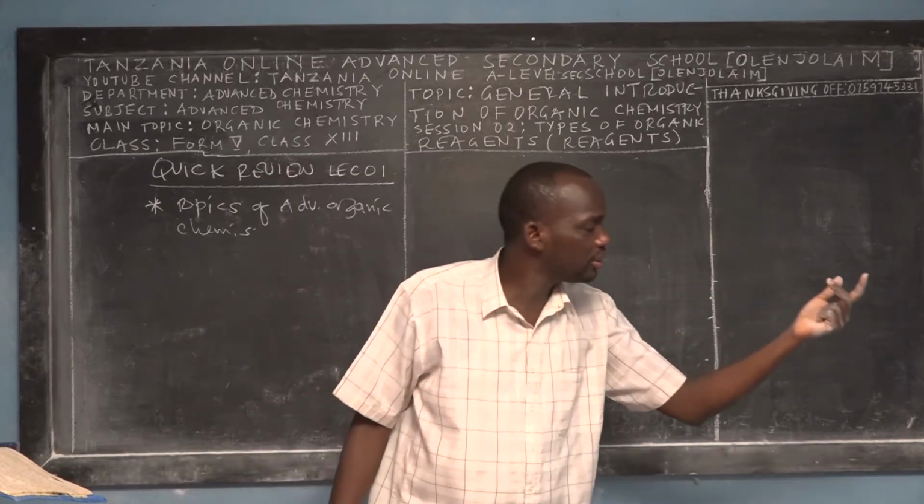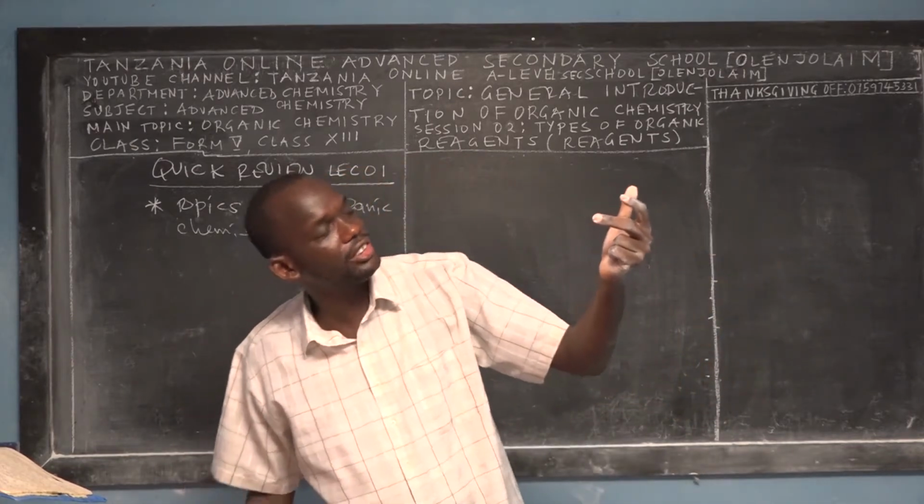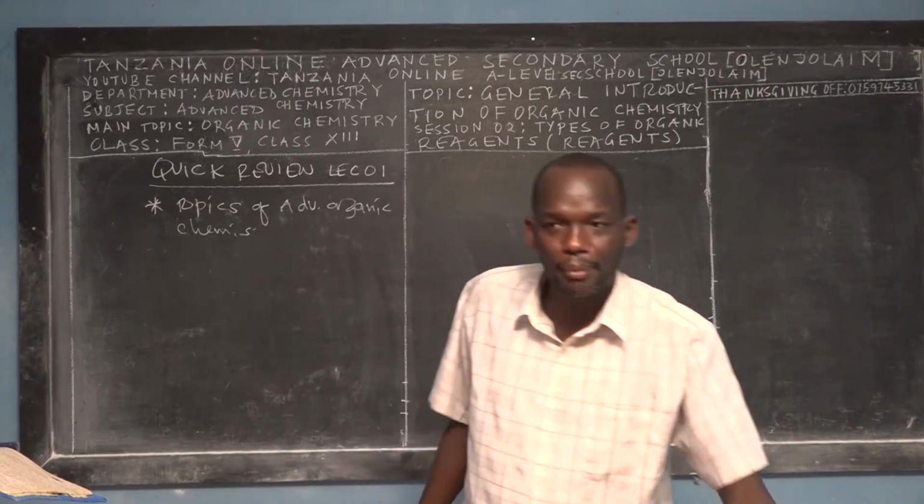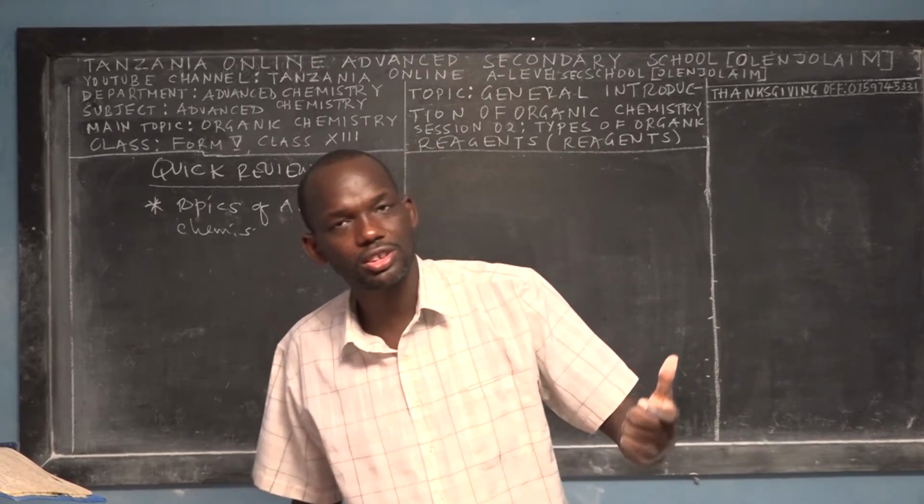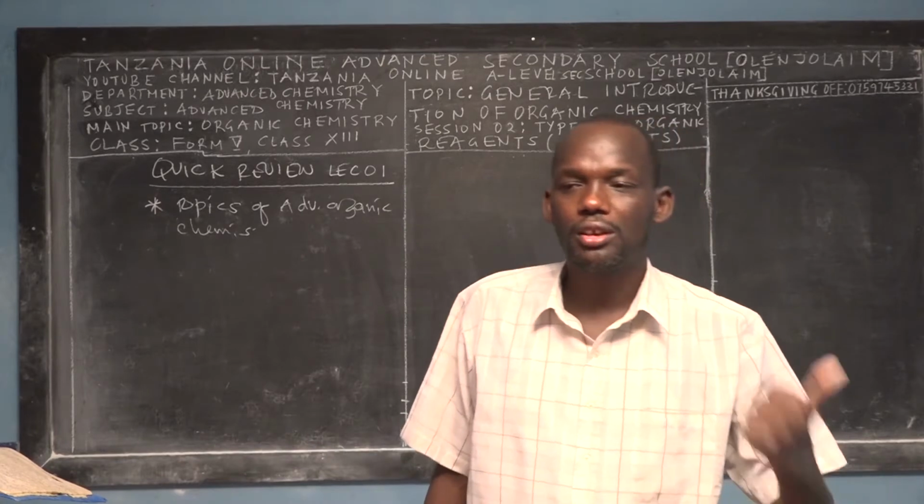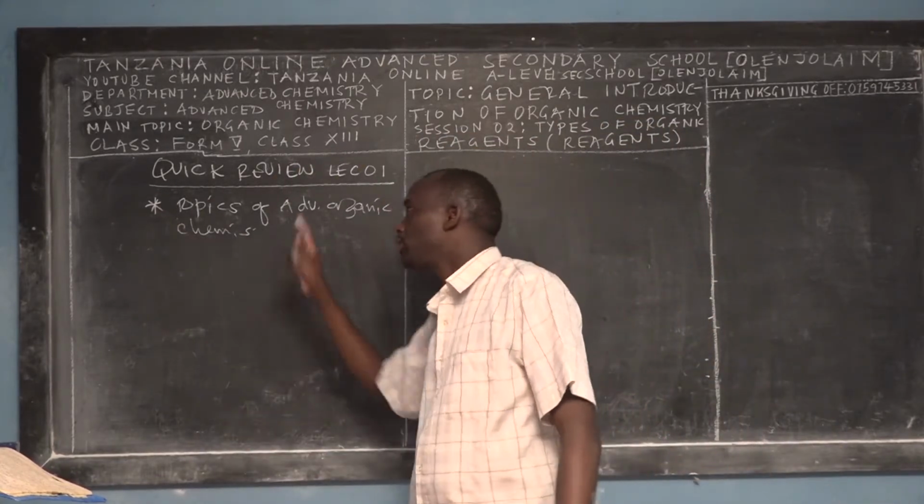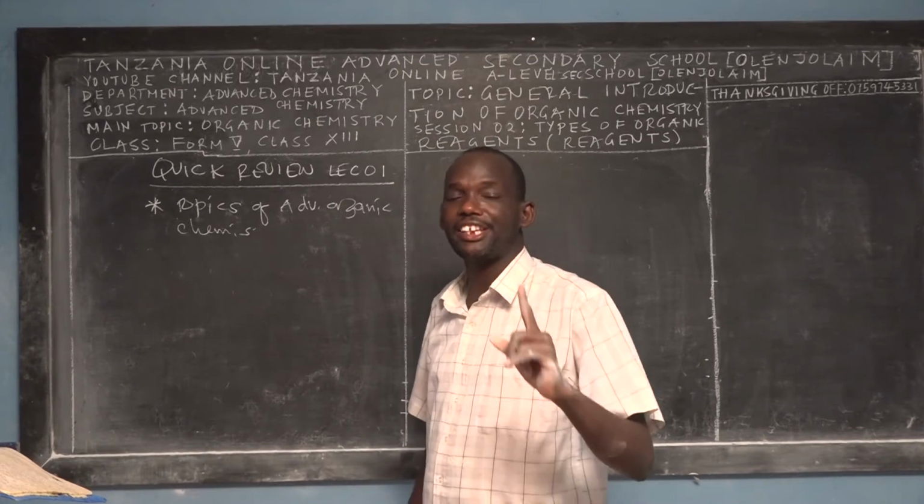So carboxylic acid and its derivatives, right? And then the eighth one is called what? Amines, which is for form 6, and the last one is called Polymer. So you have 9 topics in the main topic of Advanced Organic Chemistry.